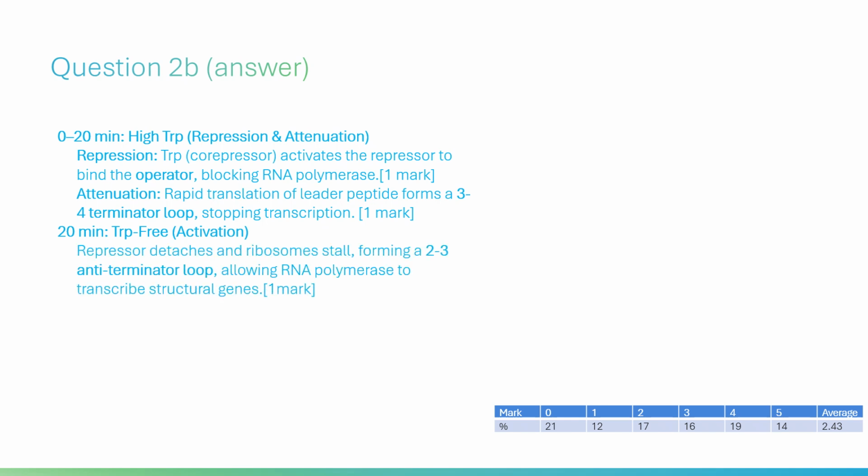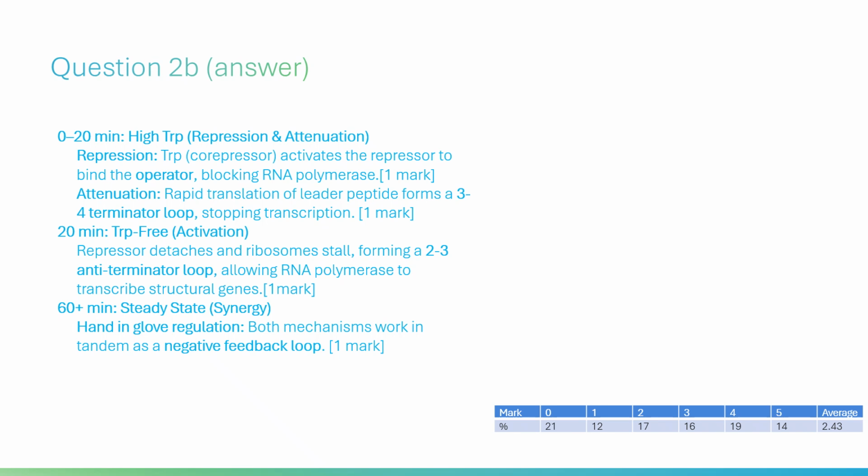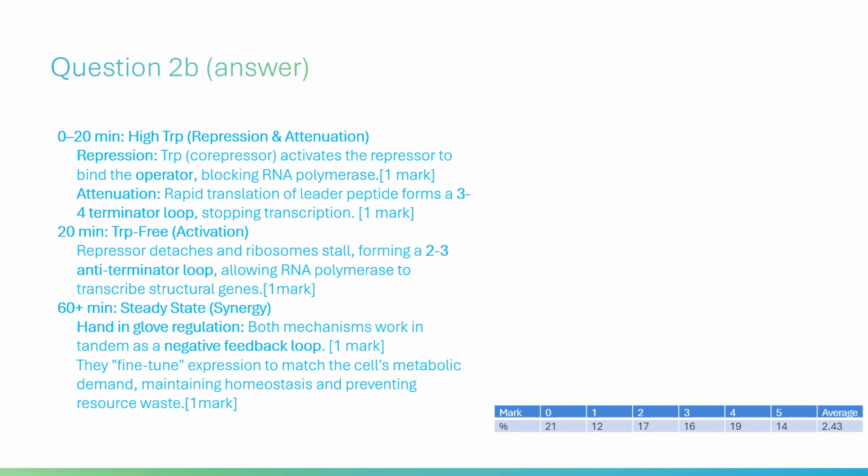transcribe the structural genes. 60+ minutes, steady state, synergy. Hand-in-glove regulation: both mechanisms work in tandem, as a negative feedback loop. They fine-tune expression to match the cell's metabolic demand, maintaining homeostasis and preventing resource waste.